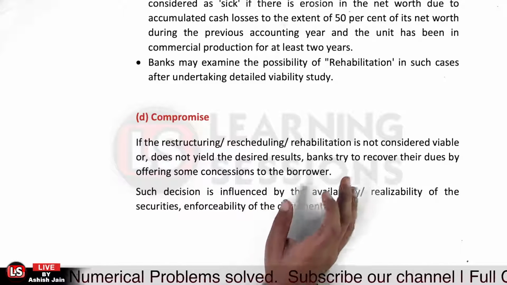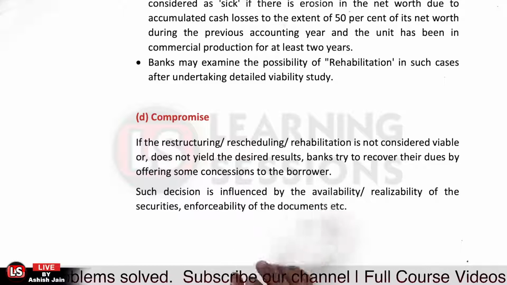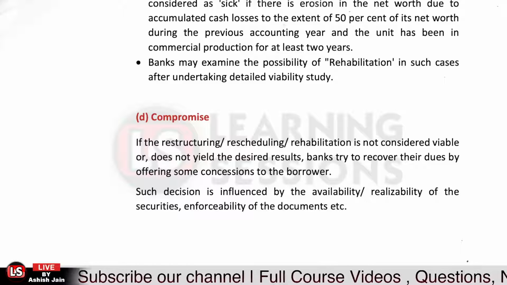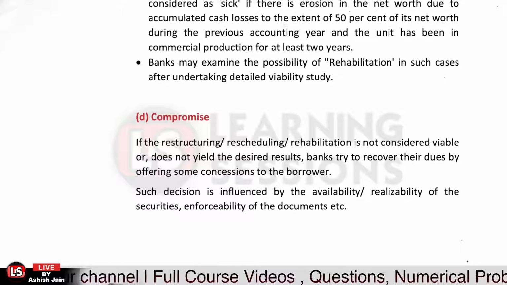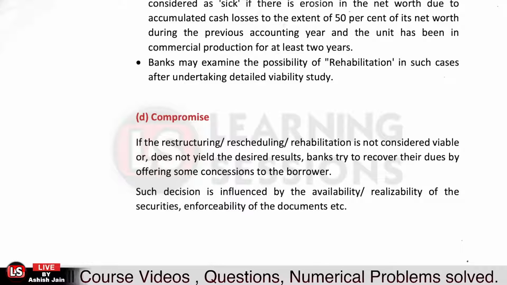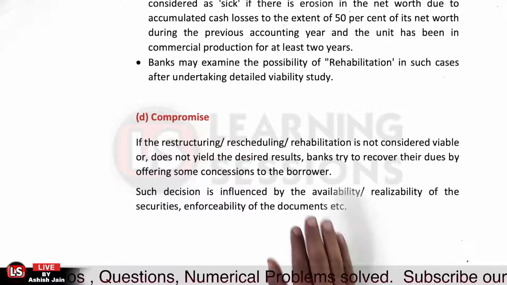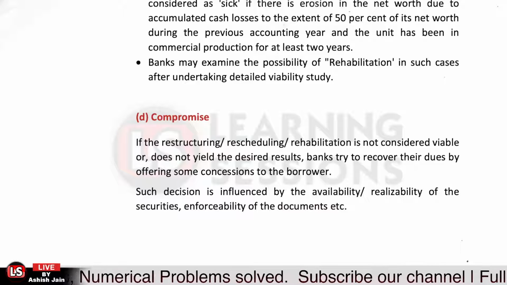That can be an OTS, that is one time settlement. In such cases the decisions are influenced by the availability and reliability of the security. So if you have adequate security available with you, why will you go for the compromise? That will not be the situation, na? So that depends upon the availability and reliability of the securities and enforceability of the documents.